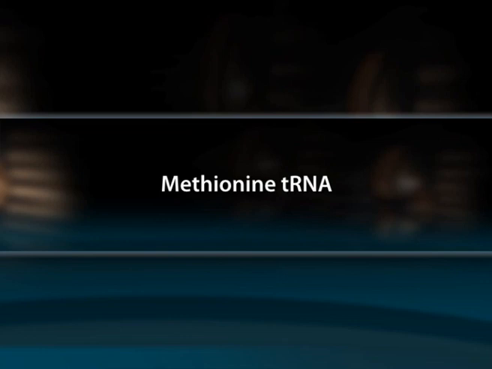Now, methionine tRNA. The initiator tRNA carries an unmodified methionine to the 40S initiation complex. Eukaryotes contain two structurally different tRNAs that recognize the AUG codon, that means one for methionine for initiation and the other for methionine for the inner part of the protein.